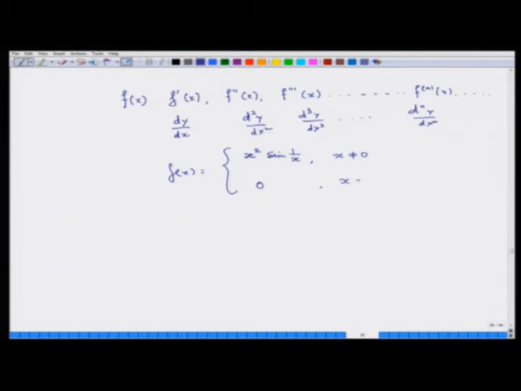if I write a function like this, which is x square sin 1 by x when x is not equal to 0 and is equal to 0 when x is equal to 0, then I would like you to try this out at home. This is very important. This function has f dash 0, but no f double dash 0.